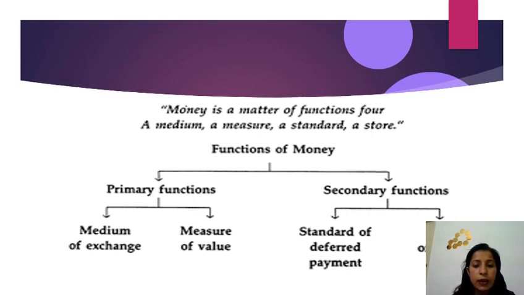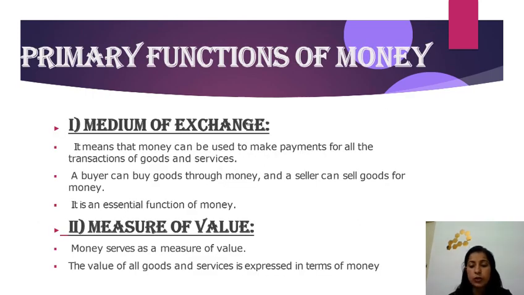As you can see, the two basic functions of money are the primary functions and the secondary functions. The primary functions are divided into two parts, that is medium of exchange and measure of value, whereas the secondary functions are standard of deferred payments and transfer of value. The primary function of money is first medium of exchange. It means that money can be used to make payments for all the transactions of goods and services.